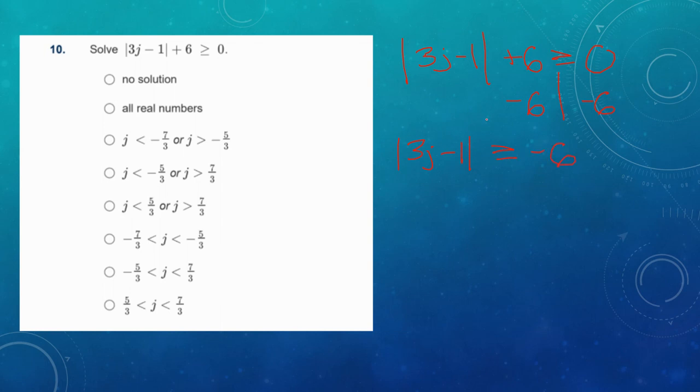Now you could stop there for a number of reasons. As one student pointed out, all of the signs here don't have the equal to part in the whole problem. So that means none of these are options. Well, that's good reasoning there. We can also stop it for different reasons. Remember, when a negative is on the right-hand side here, then we've got a weird scenario. It has to be either no solution or all real numbers.